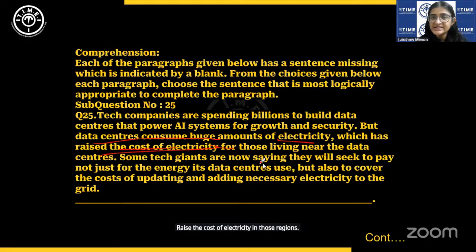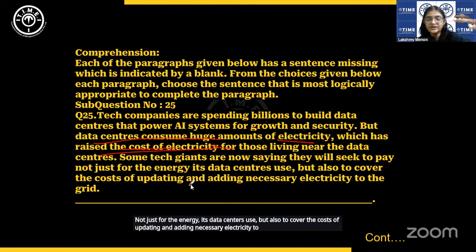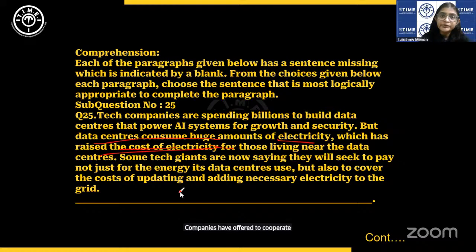Some tech giants are now saying they will seek to pay not just for the energy its data centers use, but also to cover the cost of updating and adding necessary electricity to the grid. Okay, so some tech companies have offered to cooperate by paying for the costs created by their electricity use.